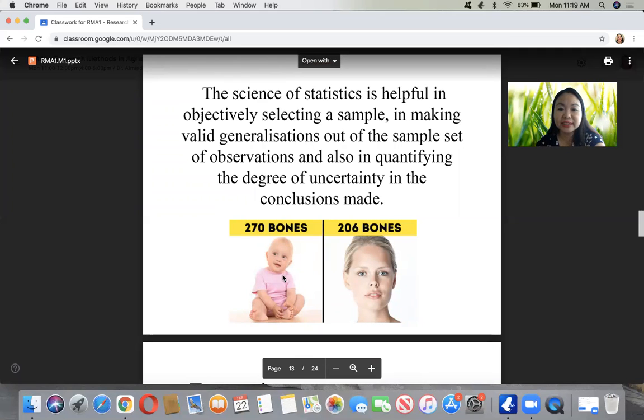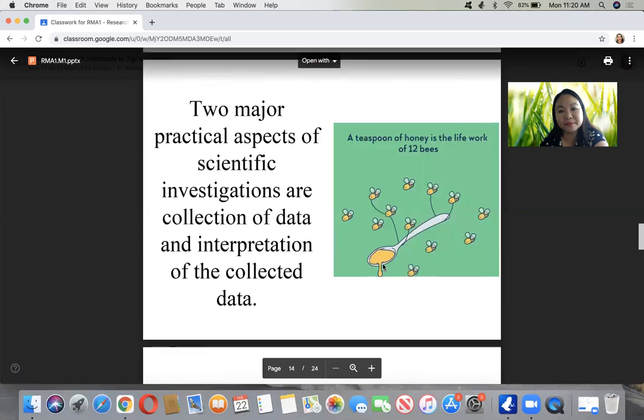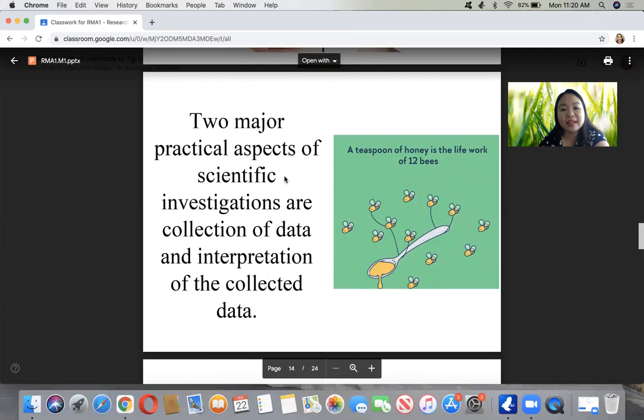As you can see here, when we say objective, you can always count them. You can always see a concrete example or concrete variable or number. Like a baby has more bones than a grown adult person: 270 bones versus 260 bones. So that's a fact. There are two major practical aspects of scientific investigation, and these are collection of data and interpretation of the data collected.